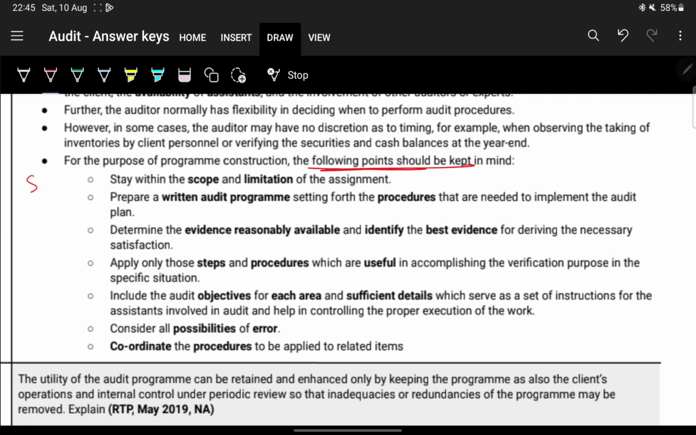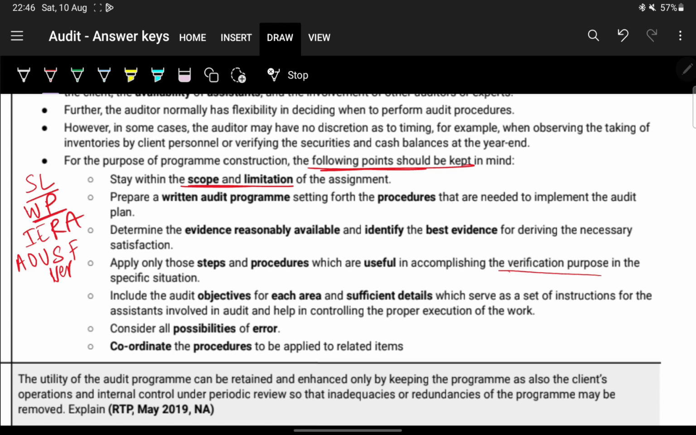The scope and limitation of work. Stay within the scope and limitation of work. Prepare a written program. Have a written program. Next, identify evidence that is reasonably available. Next, it is steps and procedures that are useful in accomplishing the verification. Apply only the useful steps for verification.